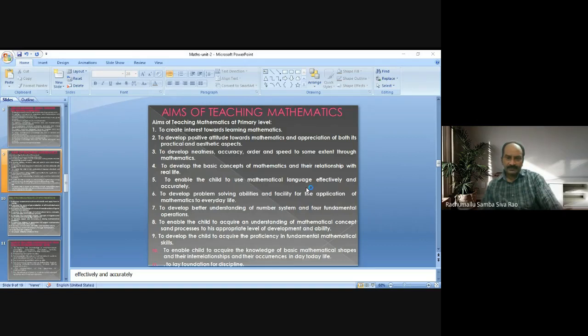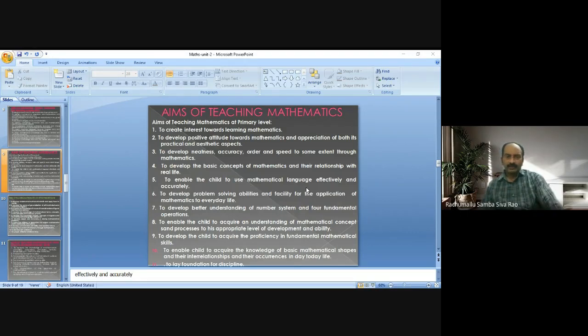Okay. Next one, to develop better understanding of the number system and four fundamental operations. We observe that the exercises or problems in primary classes mostly depend on the number system and four fundamental operations. They are related to the number system and four fundamental operations only. So this is the aim of teaching mathematics at the primary level, to develop better understanding of the number system and four fundamental operations.